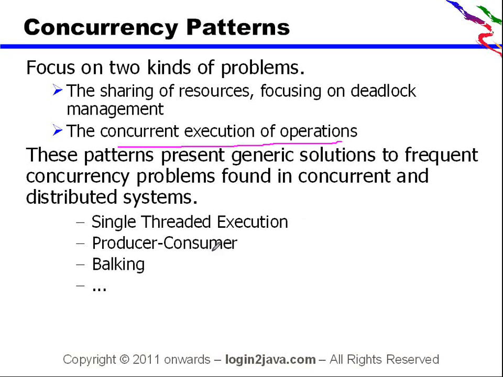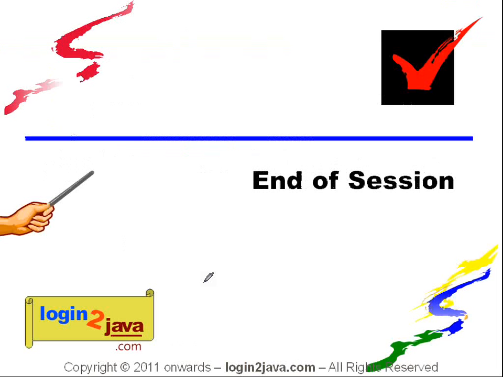Single-threaded execution, producer-consumer, balking, and some other patterns are also available for a multi-threaded environment. You can classify them as concurrency patterns. So this is a brief introduction to design patterns. Now we will start with the singleton pattern.